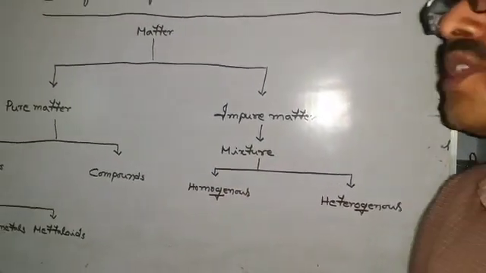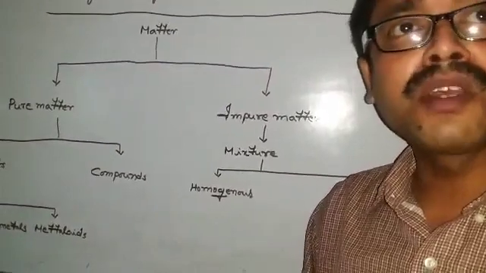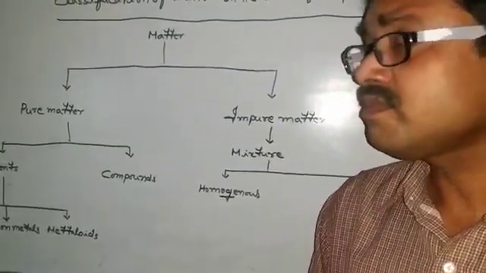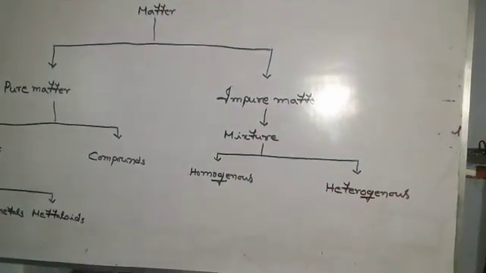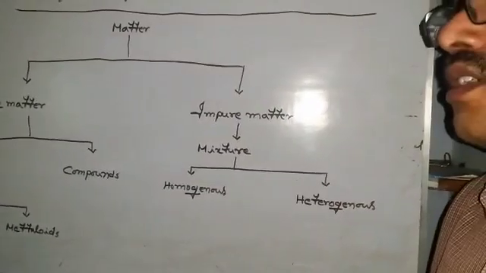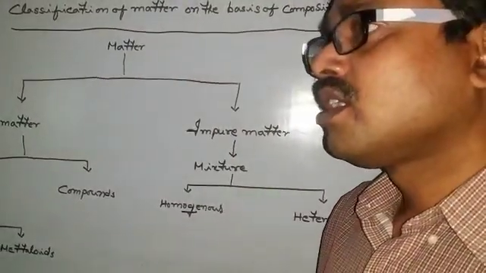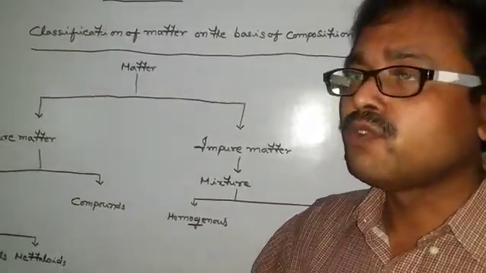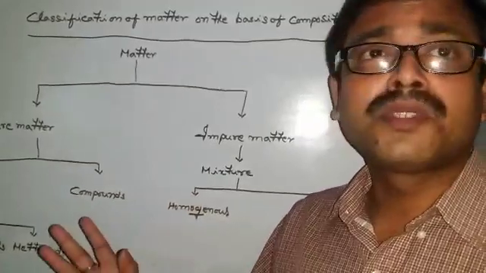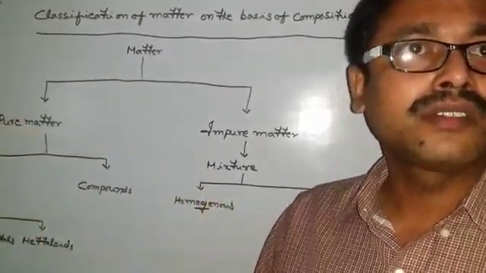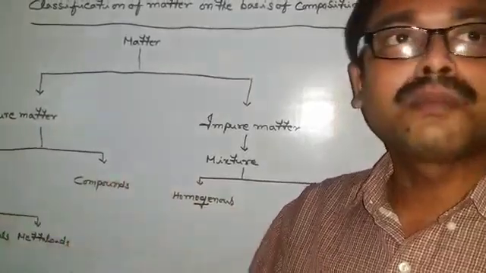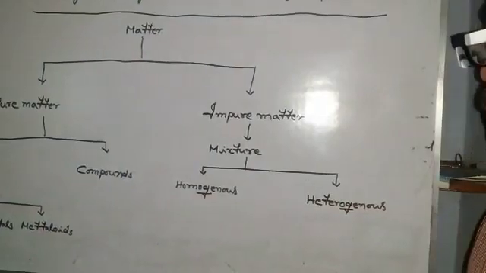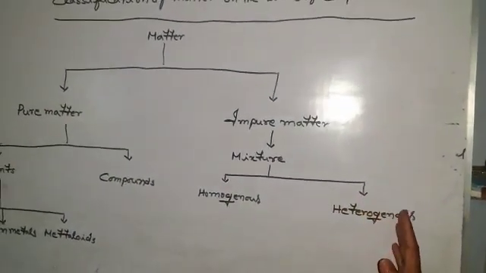Now, what is a homogeneous mixture? The mixtures having uniform composition throughout their body are called homogeneous mixtures. On the other hand, what is a heterogeneous mixture? The mixture which does not have uniform composition throughout its body. Rather, in one part, one component of the mixture is more concentrated, and in the other part, the other component is more concentrated. That is why it is called a heterogeneous mixture.